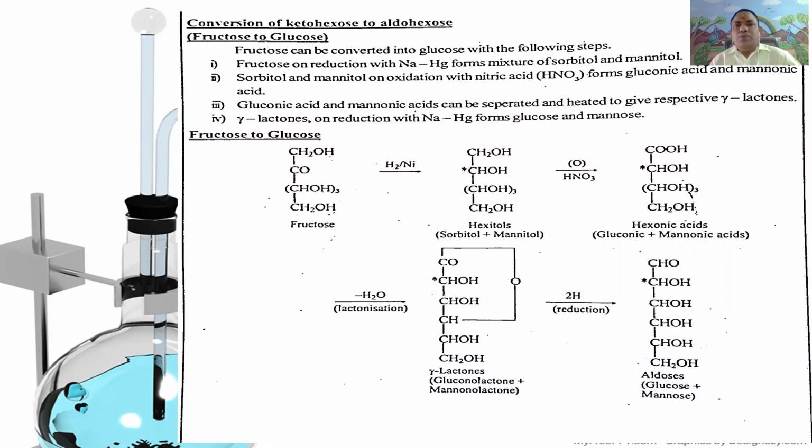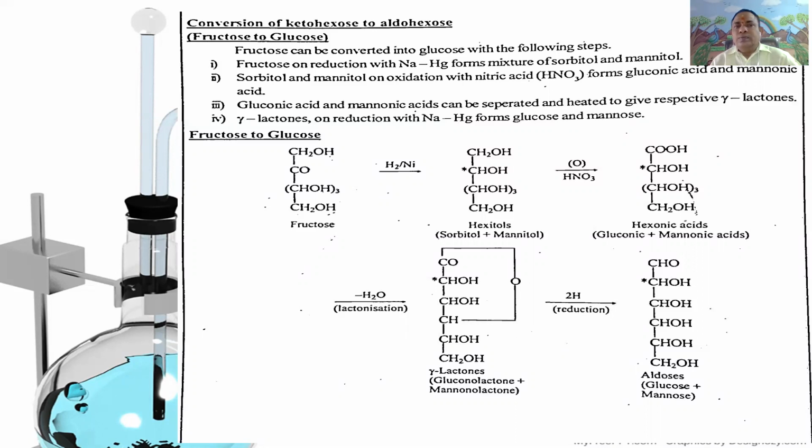In the third step, this gluconic acid or mannoic acid upon heating loses a water molecule to form their corresponding gamma lactones. In the fourth step, this gamma lactone undergoes reduction with zinc and acetic acid. It gives glucose, that is the aldohexose.